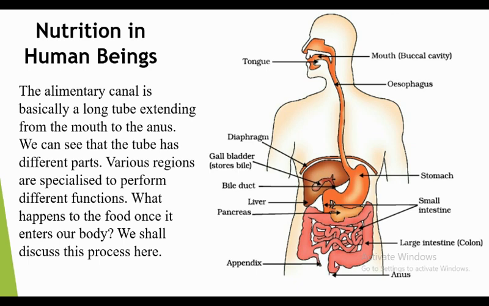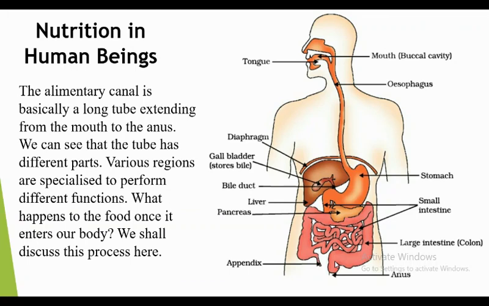So let us see it in detail. The alimentary canal is also called the digestive system. Don't get confused with this word: alimentary canal means digestive system. The alimentary canal is basically a long tube extending from the mouth to the anus. The tube has different parts, and various regions are specialized to perform different functions. What happens to the food once it enters our body? We shall discuss this process here.